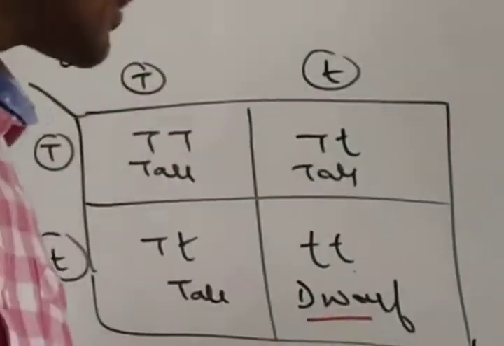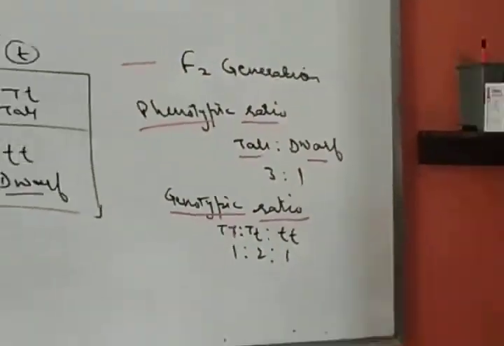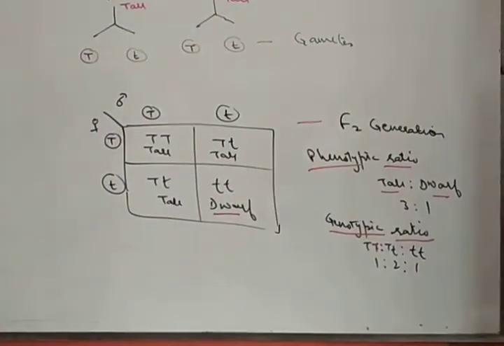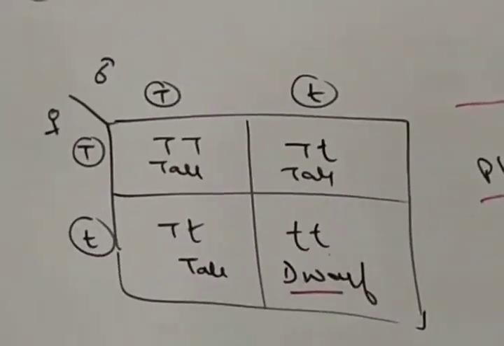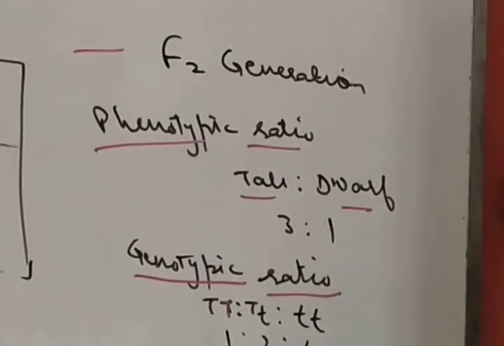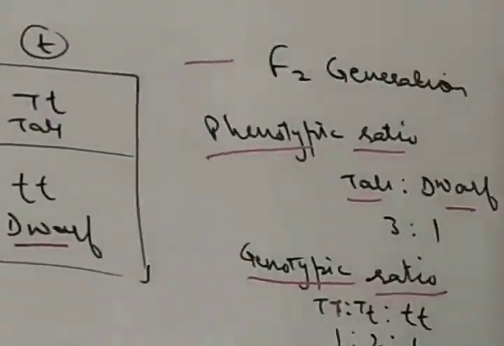Out of these, tall and dwarf were produced in 3:1 in the F2 generation. In the case of a monohybrid cross between a tall pea plant and a dwarf pea plant, when the F1 hybrid tall pea plants were selfed, in the F2 generation both tall and dwarf plants were produced, phenotypically 3:1 and genotypically 1:2:1.